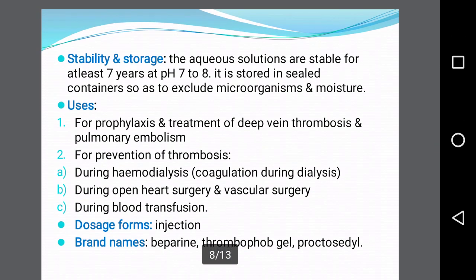If we see the stability and storage of this drug, the aqueous solutions are stable for at least 7 years, but we have to take the precaution that the pH should be maintained at 7 to 8.